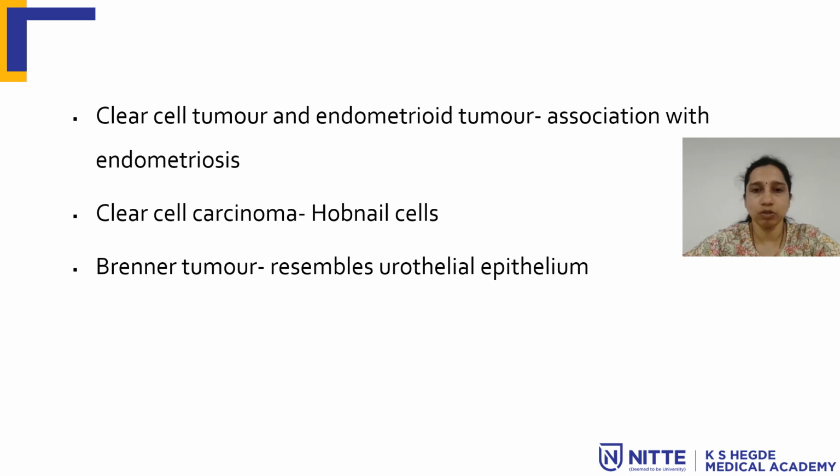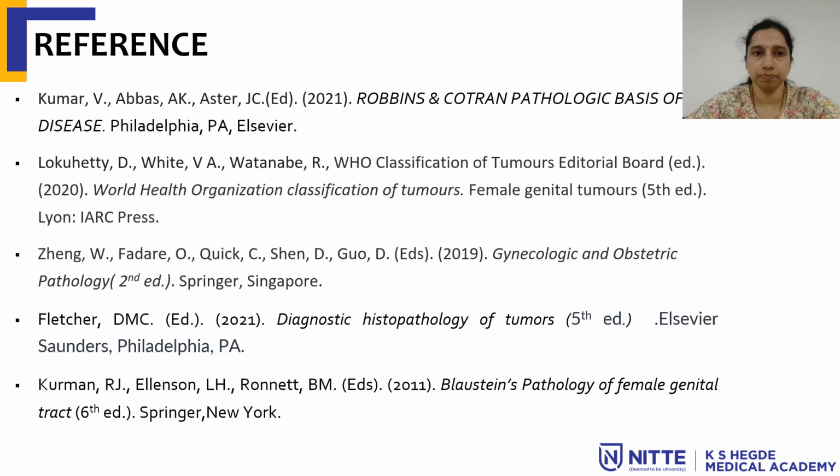Clear cell tumors and endometrioid tumors are associated with endometriosis. The characteristic feature of clear cell carcinoma is hobnail cells and Brenner tumor resembles urothelium epithelium.